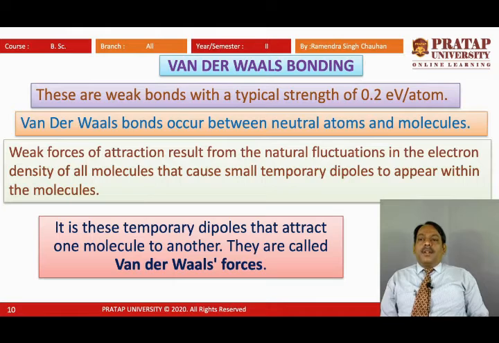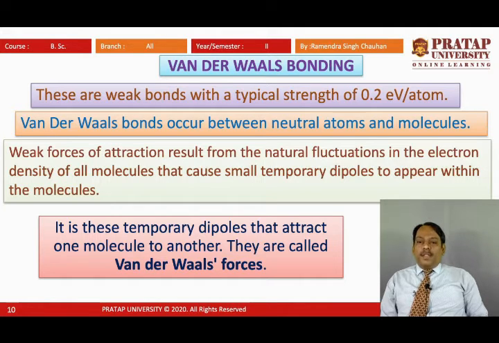Means the van der Waals bonds are formed between the atoms and molecules of inert gases, because no other bonding is possible in inert gases. So whenever there is no other bonding, then van der Waals bonding is there. It is a weak bonding.